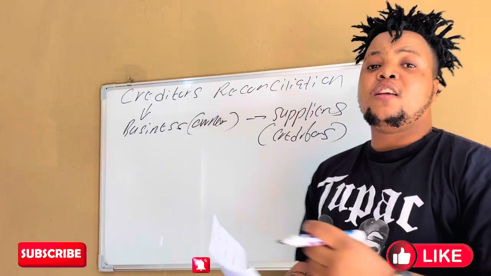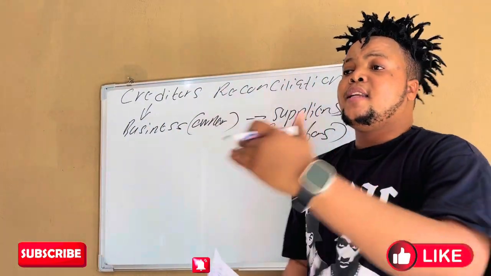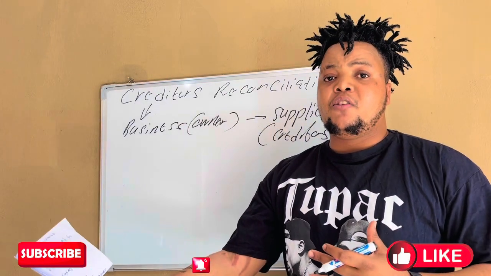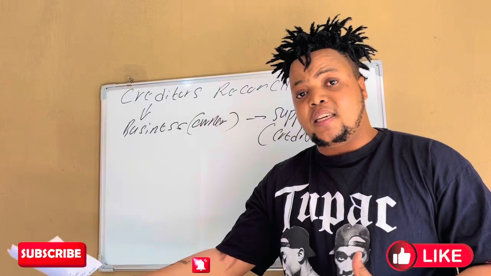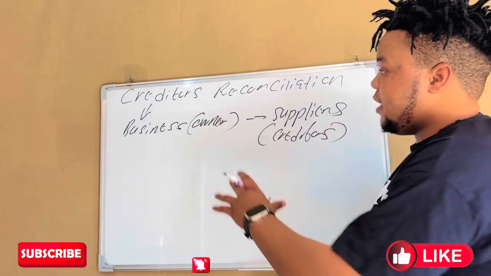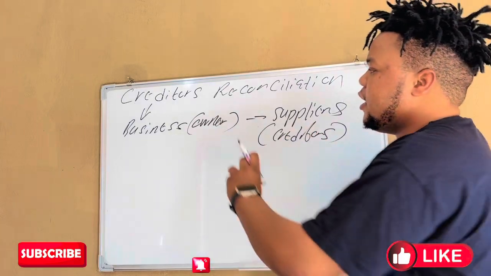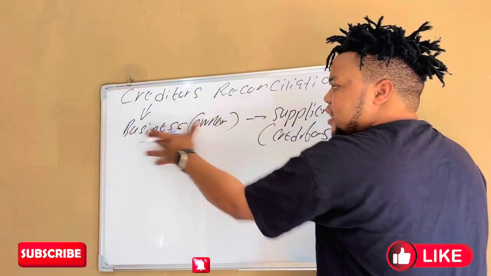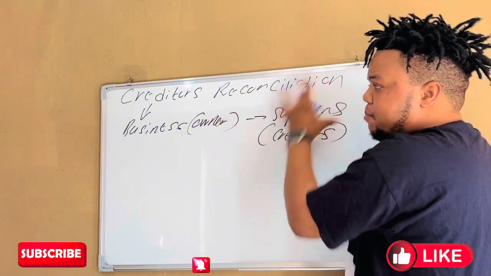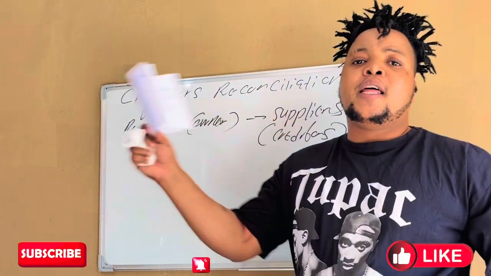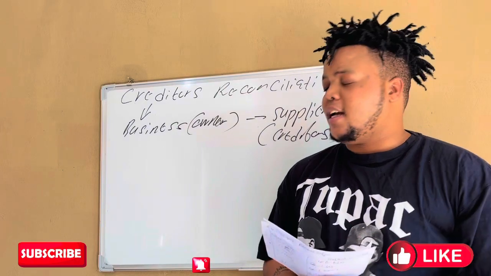It's a reconciliation where a business and the suppliers sit down and say, we have made a mistake on this point, we have omitted this and this, there are errors here and here. So we need to sit down and rectify. Why do we need to do that? So that the balance that the owner knows he is owing the supplier must be the same as the balance that the supplier knows the business is owing. I'm sure you are following that part.